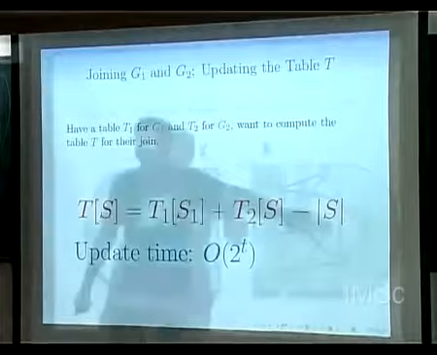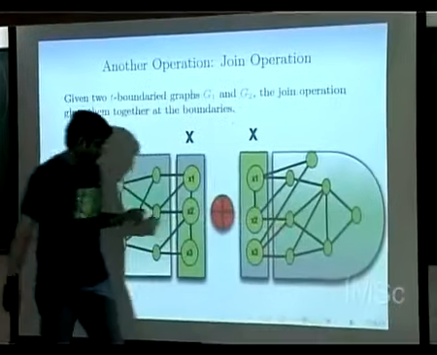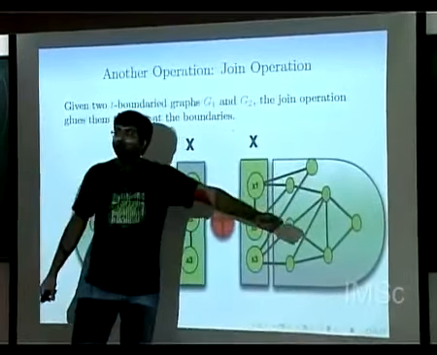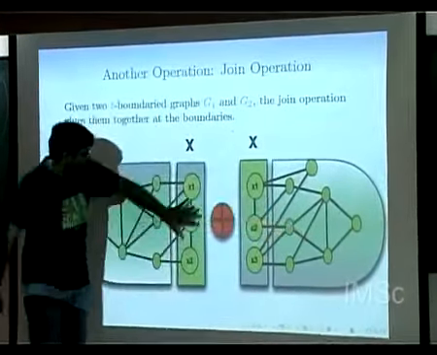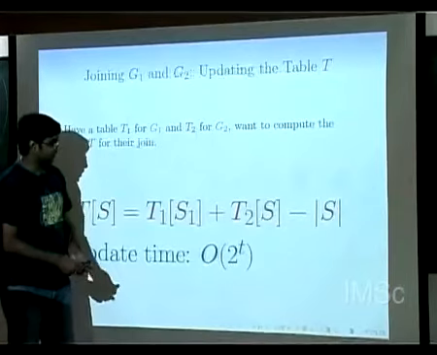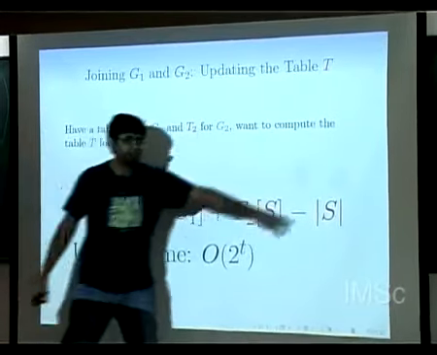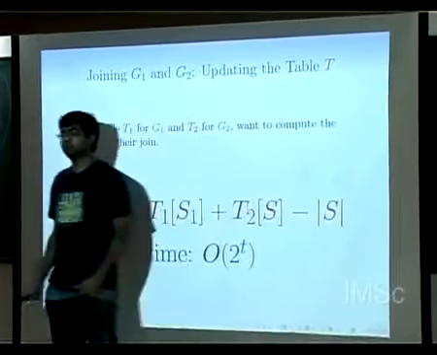There is no edge from here to here, right? So whatever independent set I can extend here and whatever independent set I can extend there, I can put them together to make an independent set. But the only thing is that S is counted on both sides, so you subtract S. That's it. And I can do this operation very fast in 2 power t time. So now I have also taught you the join operation.